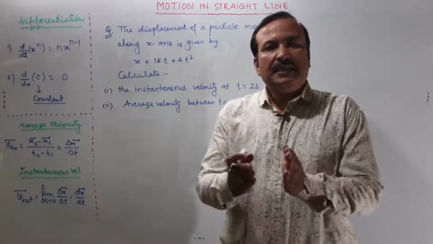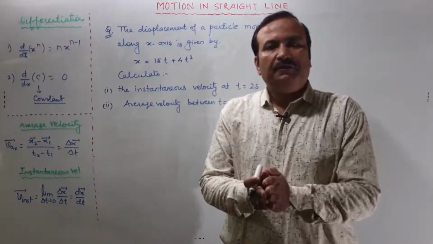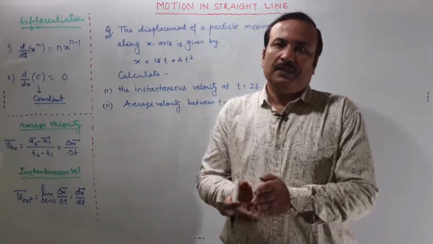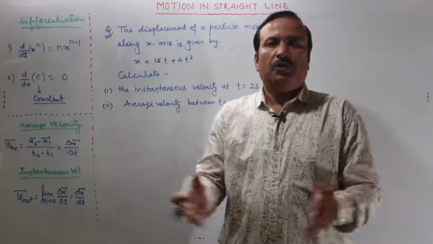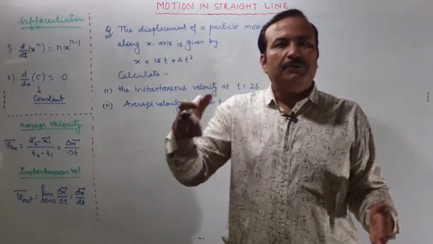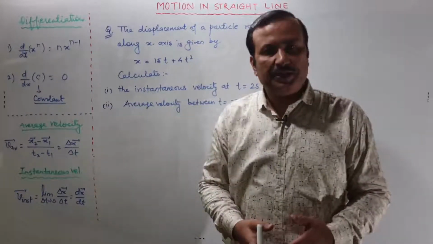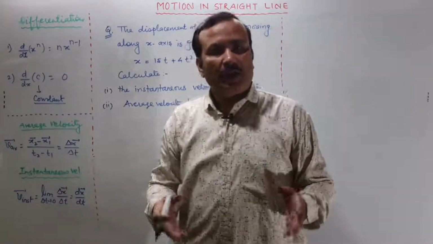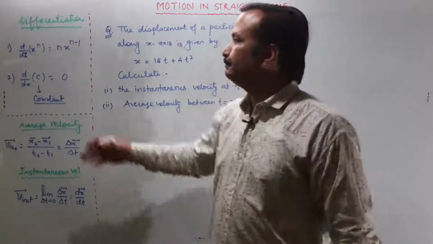The meaning of differentiation is splitting into small parts. The total area or total interval can be divided into small parts, that is called differentiation. I am writing here directly the two formulas which are required here.